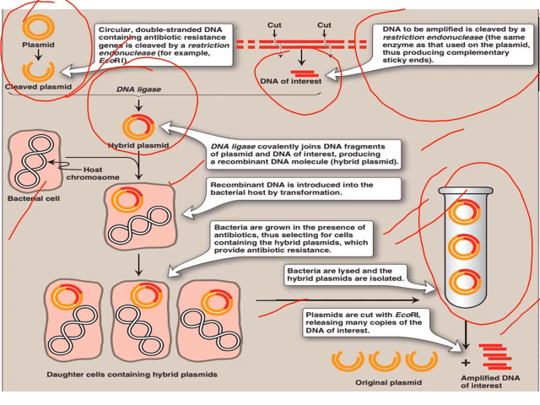This amplified DNA of interest can be multiplied or identified using other technologies such as blotting techniques, PCR, etc. So this is all about the steps involved in the cloning procedure, making a recombinant DNA molecule and cloning it.